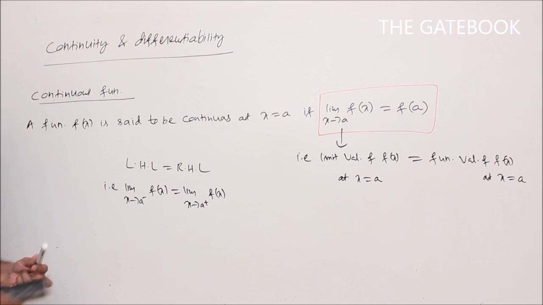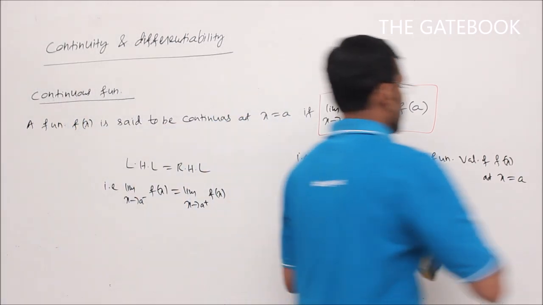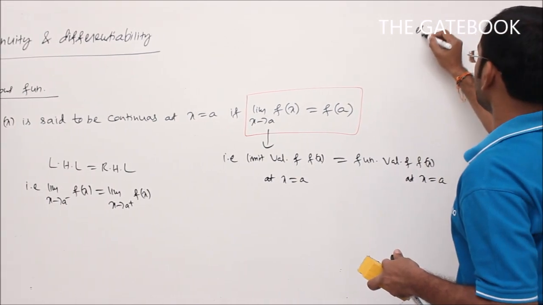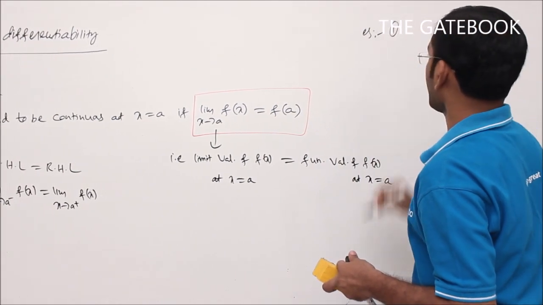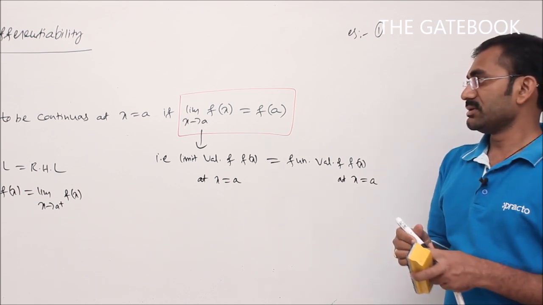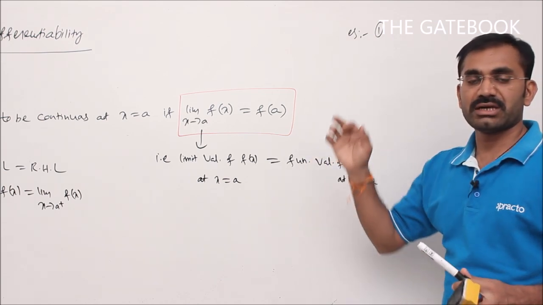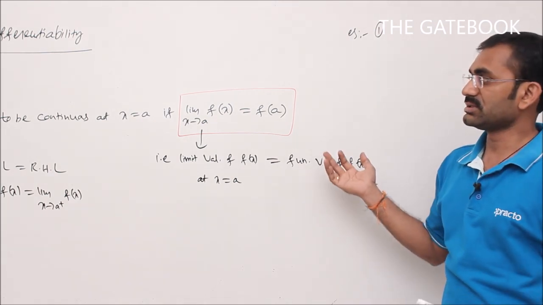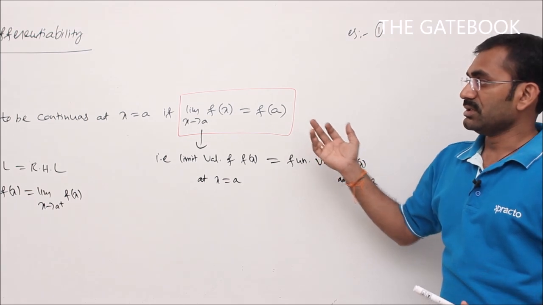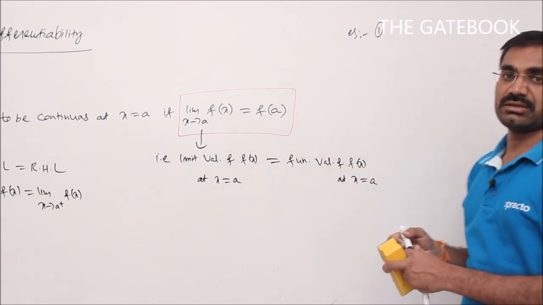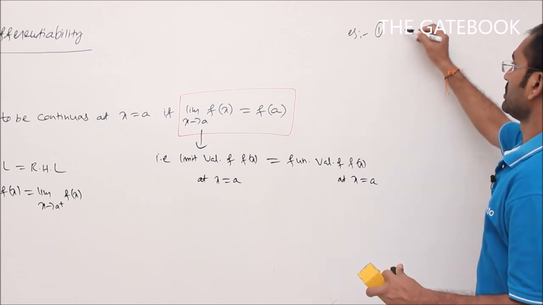I will give different examples regarding this topic. First of all, example 1. The general meaning of continuity is that a function is continuous if it is a continuous curve without any breaks.